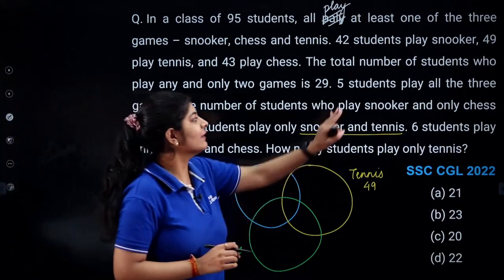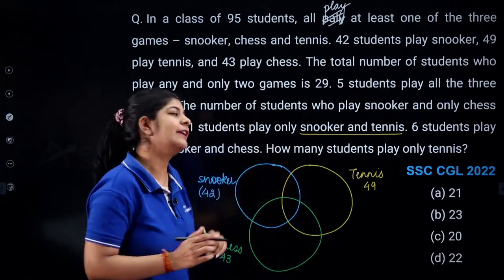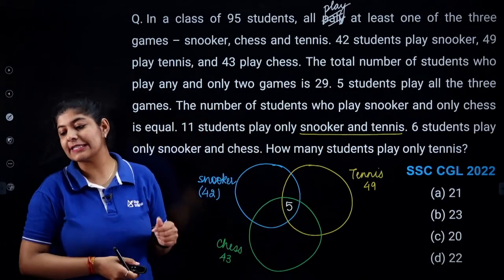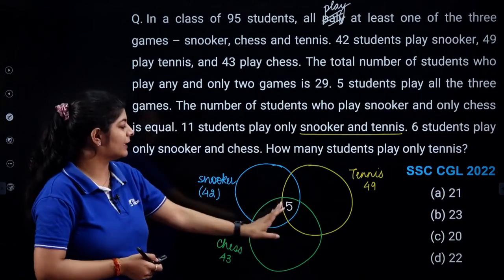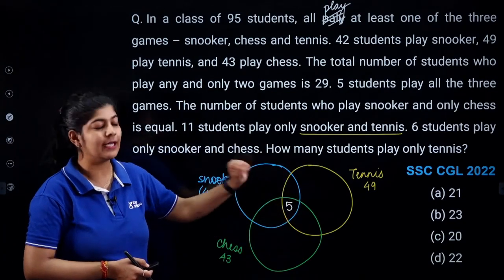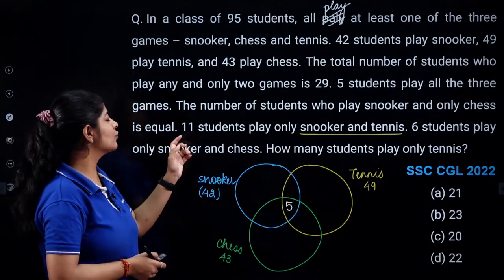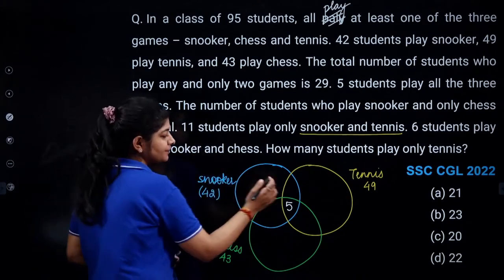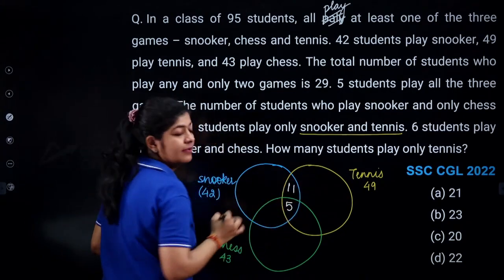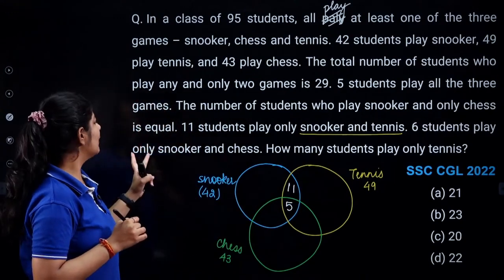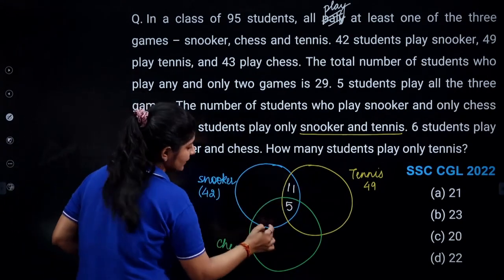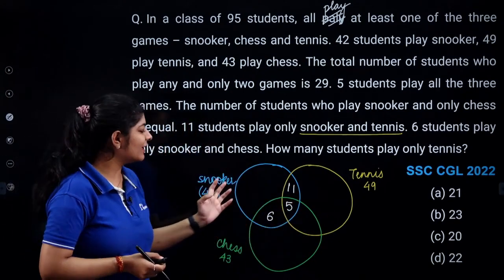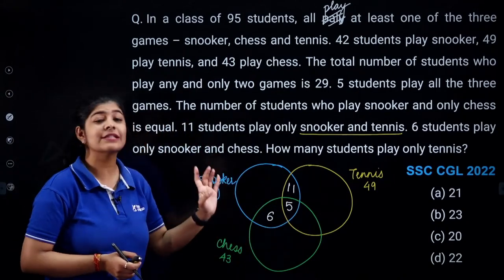Now, just write all the given data in this question. The question says that 5 students play all the 3 games, so I write 5 here, because this data shows the intersection, the common part between these 3 games. Apart from that, 11 students play snooker and tennis only, so I write 11. 6 students play only snooker and chess, so snooker and chess, 6. Now, what about the rest? I can easily identify the number of students who play only snooker.